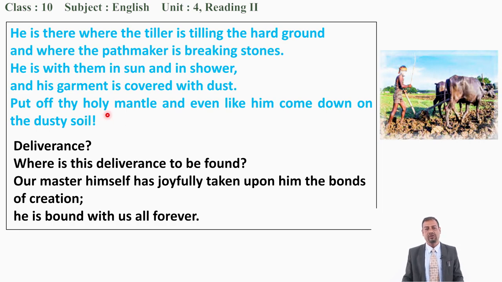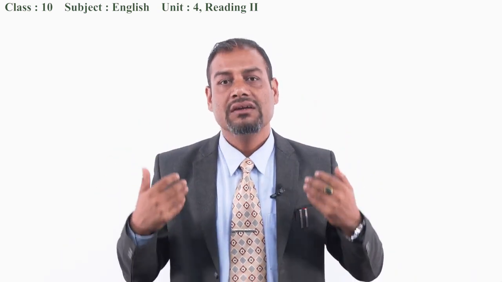Put off thy holy mantle and even like him come down on the dusty soil. So it means that if you look at the persons walking in the field, those persons don't seem to be very neat and clean. Our clothes can be covered with dust. Have you ever seen a farmer? Have you ever seen other people who are walking in the field? Yes, you can find those people's clothes covered with dust, okay, garment.